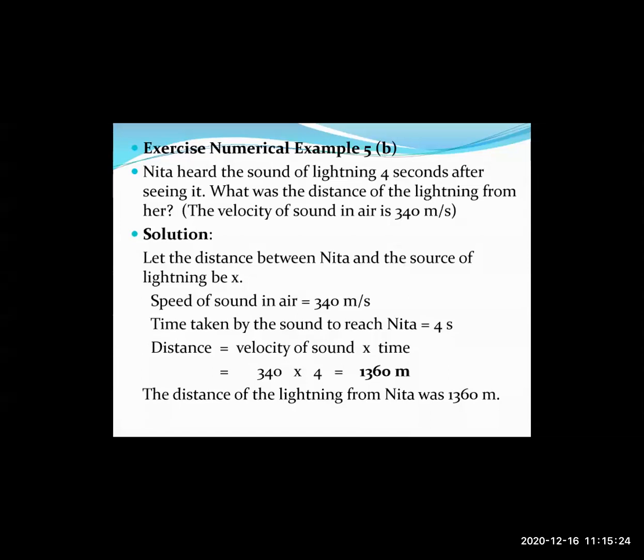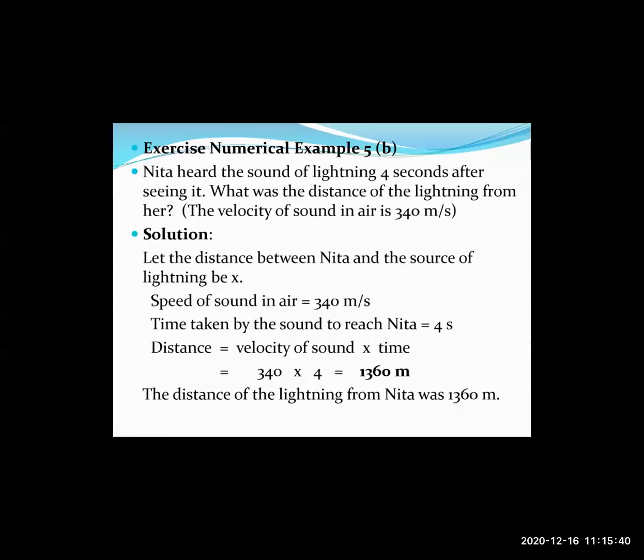Okay, so let us see the solution. Let the distance between Neeta and the source of lightning be x. Now, the speed of sound in air is 340 meters per second. So the time taken by the sound to reach Neeta is 4 seconds.